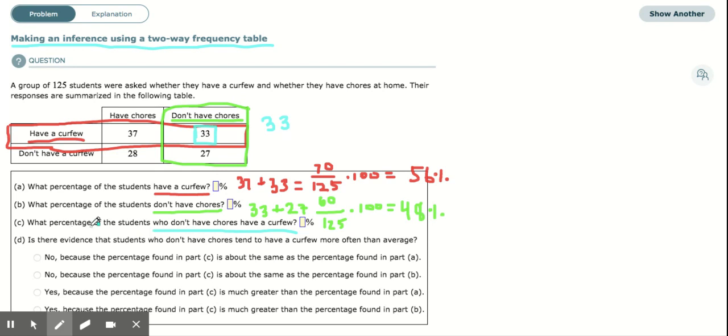It says, what percentage of the students who don't have chores have a curfew? So since we're saying what percentage of the students who don't have chores, we're dividing by the total of students who don't have chores because it's just talking about them. So we're not dividing by 125 anymore. We're dividing by the students who don't have chores, which we said was 33 plus 27, or 60. So we're going to do 33 divided by 60 times 100 for the percentage. Okay, so that's the tricky part of this. We're thinking of which students we are looking at. We're only looking at a row or a column. So this would be 33 divided by 60, 0.55 times 100, 55%.